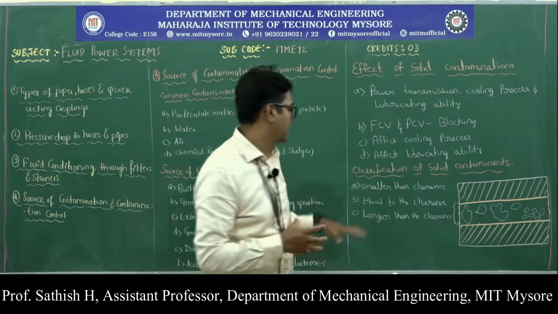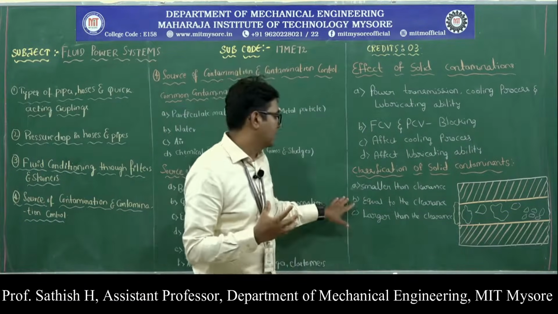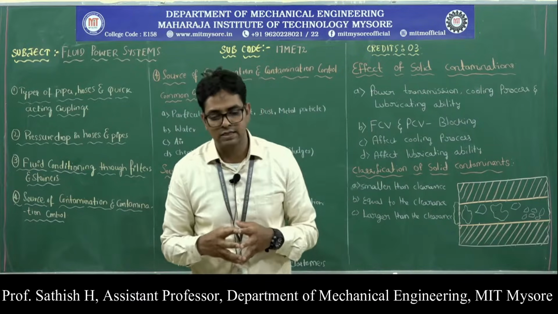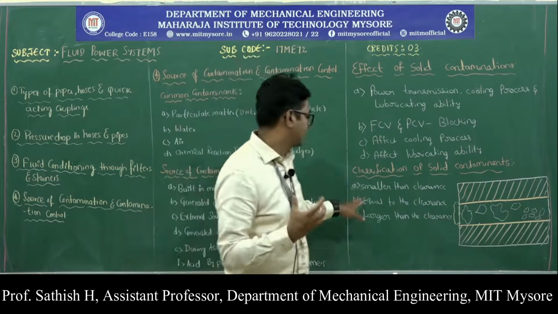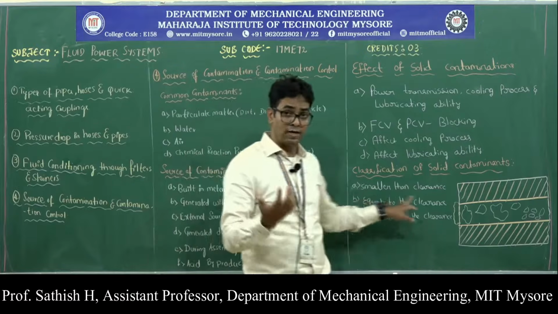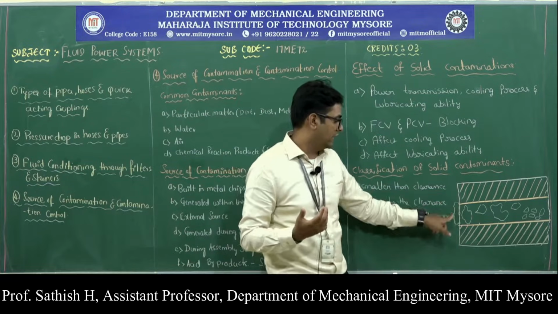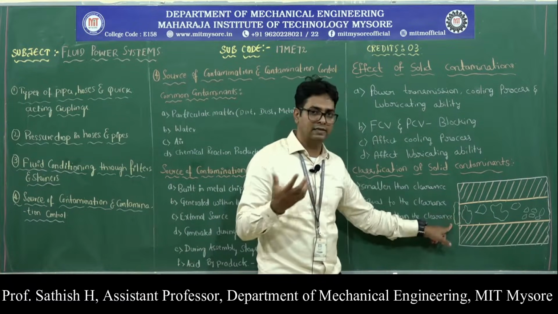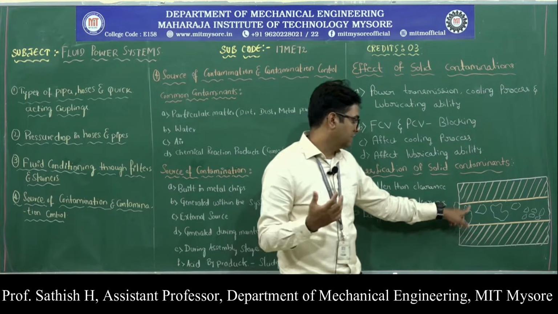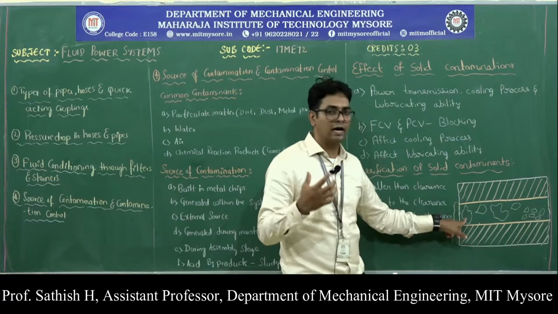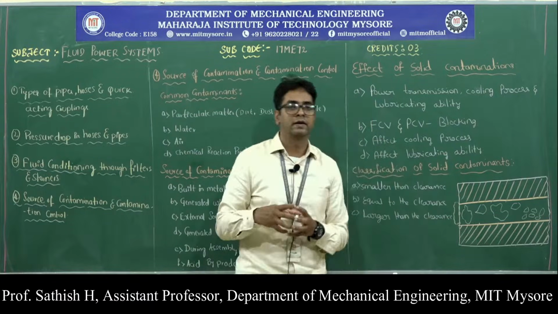Okay, so, classification of the solid contaminants. Based on the relative size of the contaminants with respect to the clearance, they can be classified as smaller than the clearance, equal to the clearance, and larger than the clearance. In this sketch we have a contaminant which is greater than the clearance. The size of the particle, or the contaminant, is greater than the clearance. Some of the contaminants have a size equal to that of the clearance, and some contaminants are smaller than the clearance.